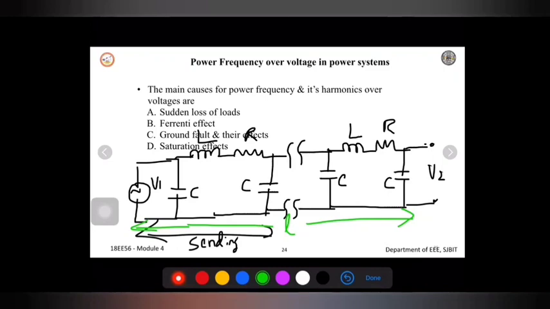This is a typical uncompensated long transmission line, where no compensation is provided.